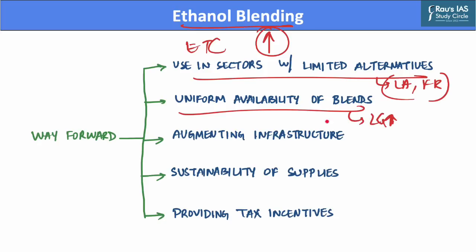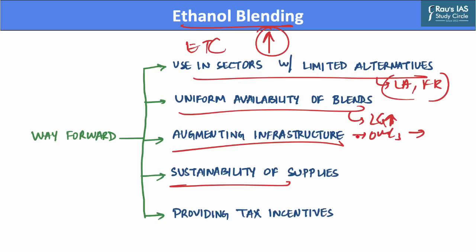Further, there is also a need to augment the infrastructure of oil marketing companies, that is, constructing ethanol storage, handling, blending, and dispensing infrastructure. Further, there should be a focus on ensuring sustainability of supplies by improving plant biomass, overcoming interstate movement issues, as well as expediting the regulatory clearances for new production units.